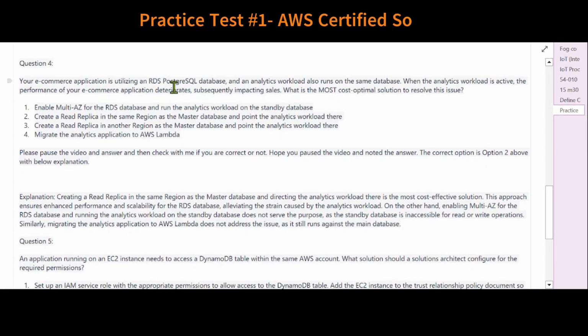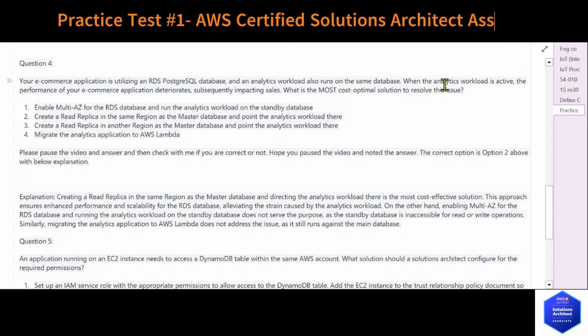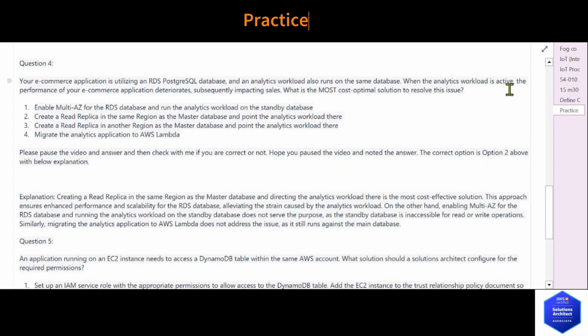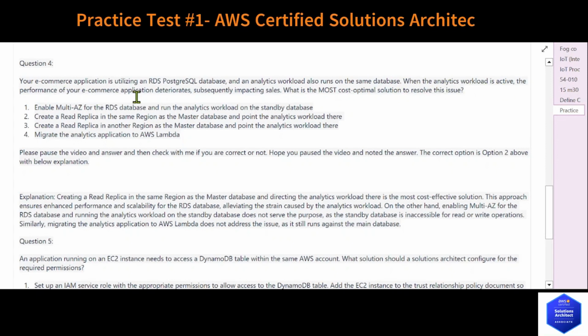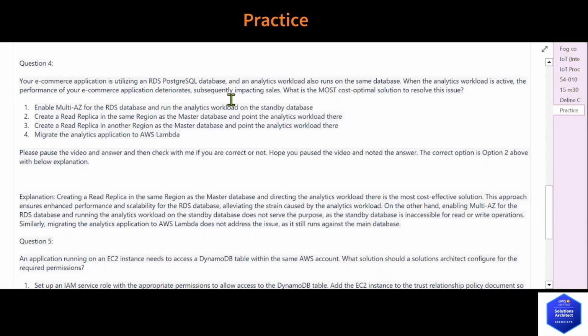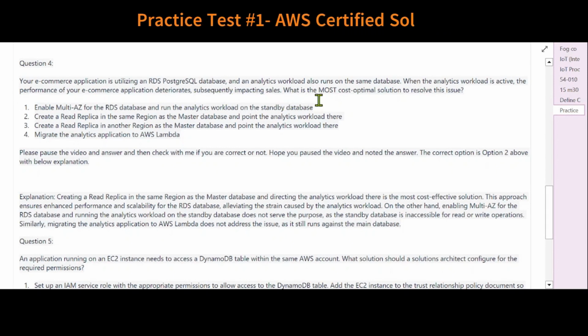Question 4. Your e-commerce application is utilizing an RDS PostgreSQL database, and an analytics workload also runs on the same database. When the analytics workload is active, the performance of your e-commerce application deteriorates, subsequently impacting sales. What is the most cost-optimal solution to resolve this issue?